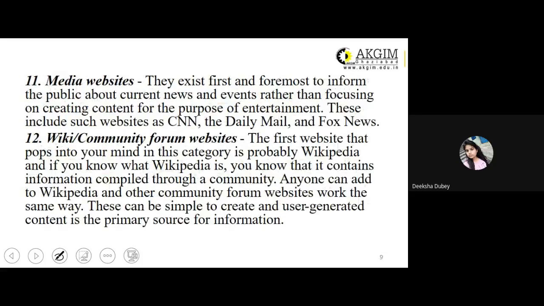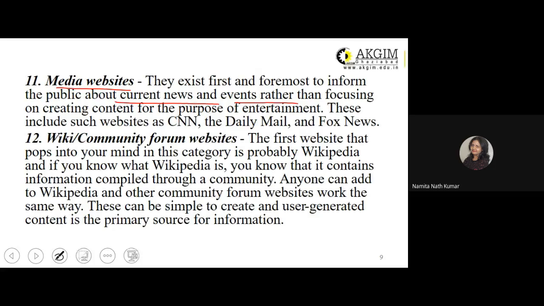Yes, ma'am. All right, so we'll move ahead. We have media websites. They exist first and foremost to inform the public about current news. So news related websites will also be coming under your media websites. Events, rather than focusing on creating content for the purpose of entertainment, right? These include such websites as CNN, Daily Mail, and Fox News.